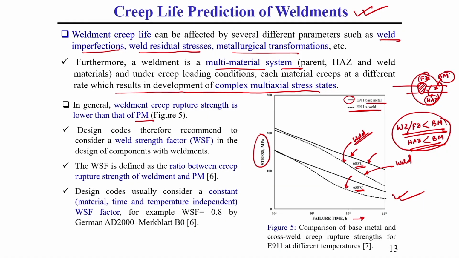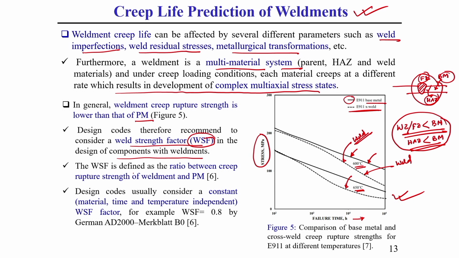So, that is why here I have written that the design code therefore recommends considering a weld strength factor in the design of components with weldments. This WSF is generally called the weld strength factor.